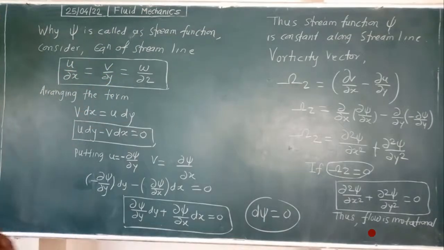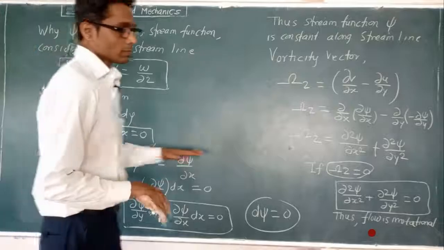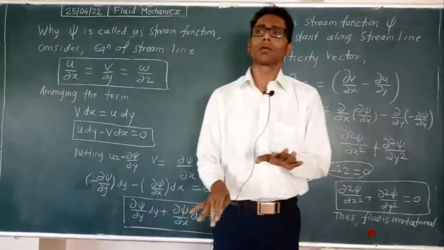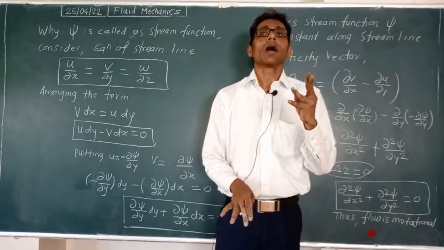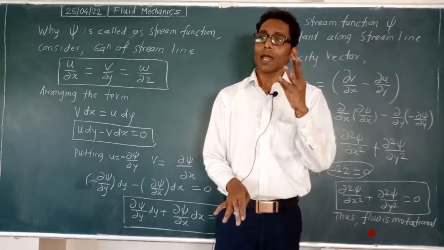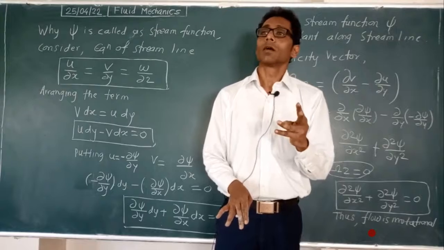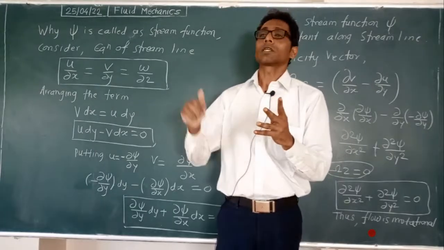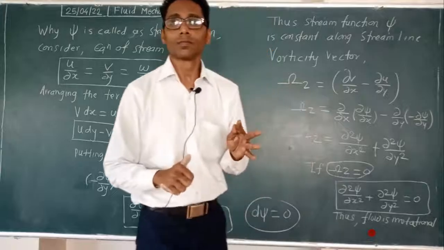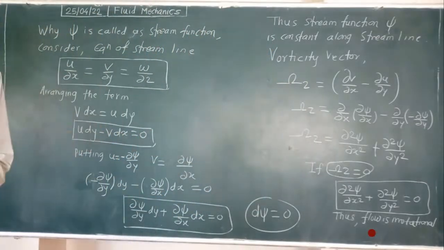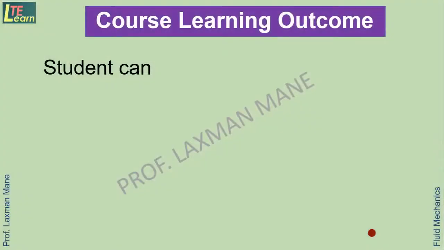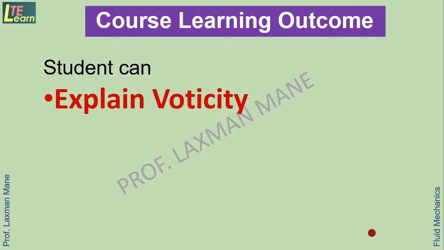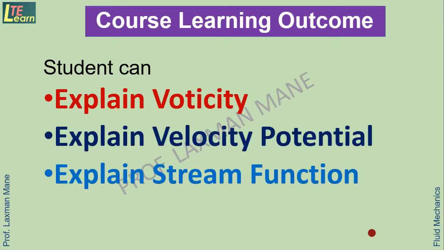So this was the complete theory of fluid kinematics; we have covered the total theory now. Continuity equation, the three-dimensional continuity equation, after that vorticity, angular velocity, then velocity potential and stream function, phi and psi. The remaining part is the numerical part, which we will see in the next lecture. At the end of this session you can explain vorticity, velocity potential and stream function.